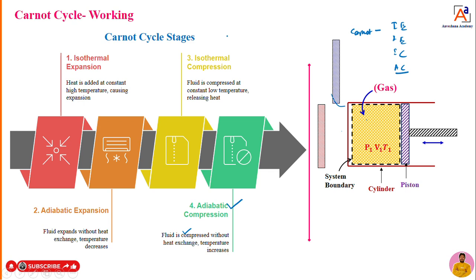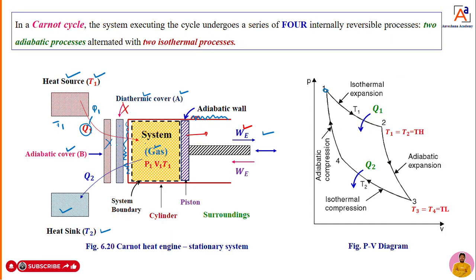Fine. Now initially the piston is at a particular point 1. When we bring this heat source to the cylinder with the help of the diathermic wall, the expansion takes place. That expansion we can call isothermal expansion. At what temperature is it expanding? At T1, a constant temperature. What we are doing now is supplying a certain amount of heat as input, that is Q1. Okay, once it reaches point 2,